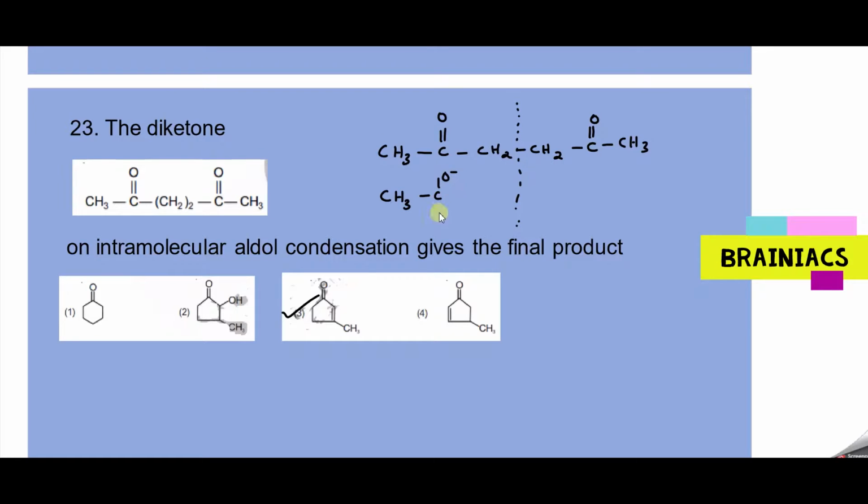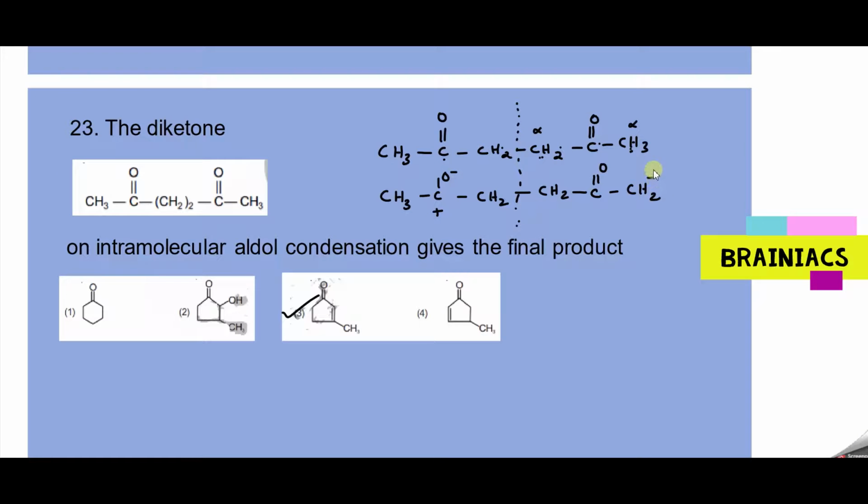So CH2, CH3. Now the question here is, this is an alpha hydrogen, and this is an alpha hydrogen. Students will ask a doubt: sir, why can't the hydrogen go from here and this behave like a nucleophile? In that case, it will form a 3-membered ring. This will come and attack the positive charge. As per Baeyer's concept that we have learned, that will be less stable. If I form from here, 1, 2, 3, 4, 5, it will get a more stable ring. So from here, H plus will move and the nucleophile will be formed here.